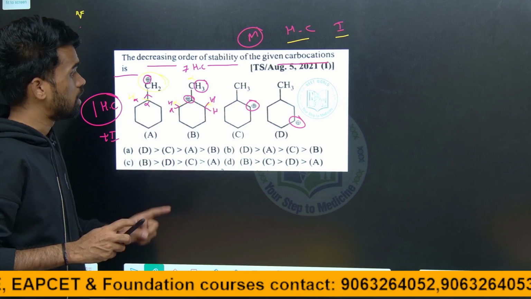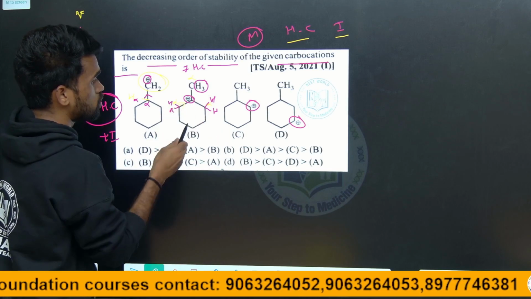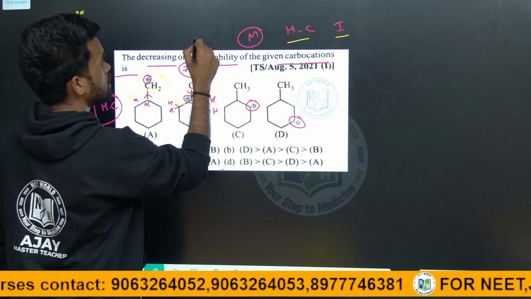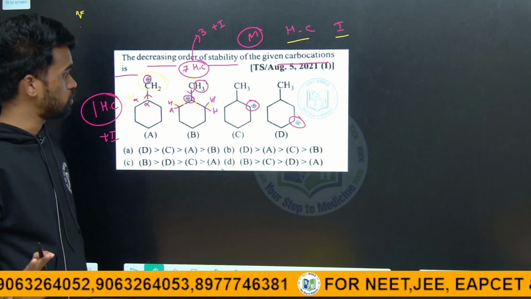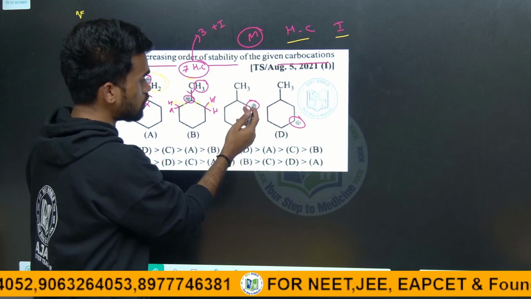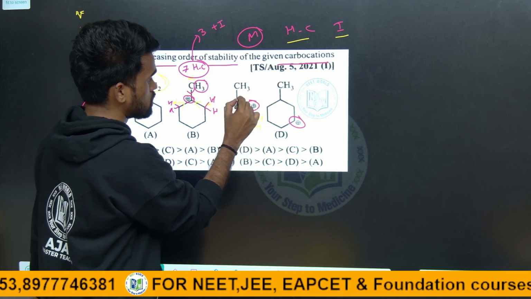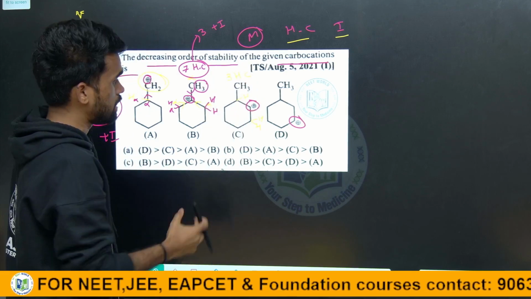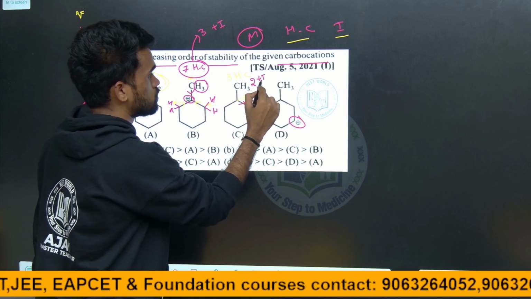Now go for the next one. Again, what about the inductive effect? This is 1 alkyl group, 2nd alkyl group, 3rd alkyl group. So I can say 7 hyperconjugations and 3 plus I groups. Up to here it is clear. Now for this one, check: this is 1 alpha hydrogen, 2 alpha hydrogens, here 1 more. So 3 hyperconjugations are possible. Again, this is 1 alkyl group, 2nd alkyl group. So I can say 2 plus I groups.